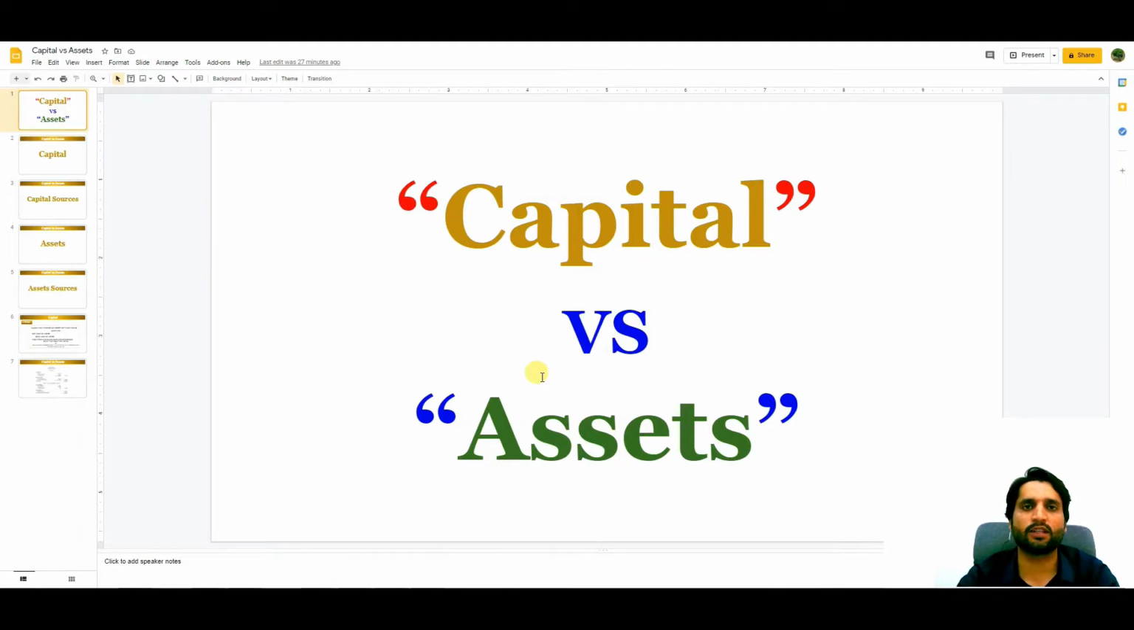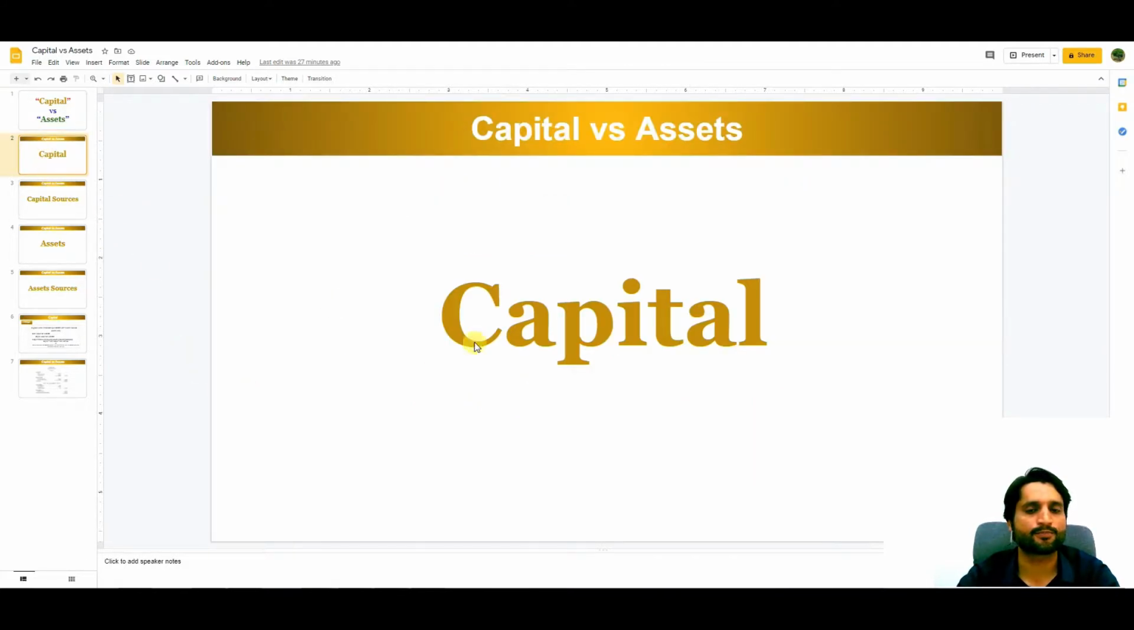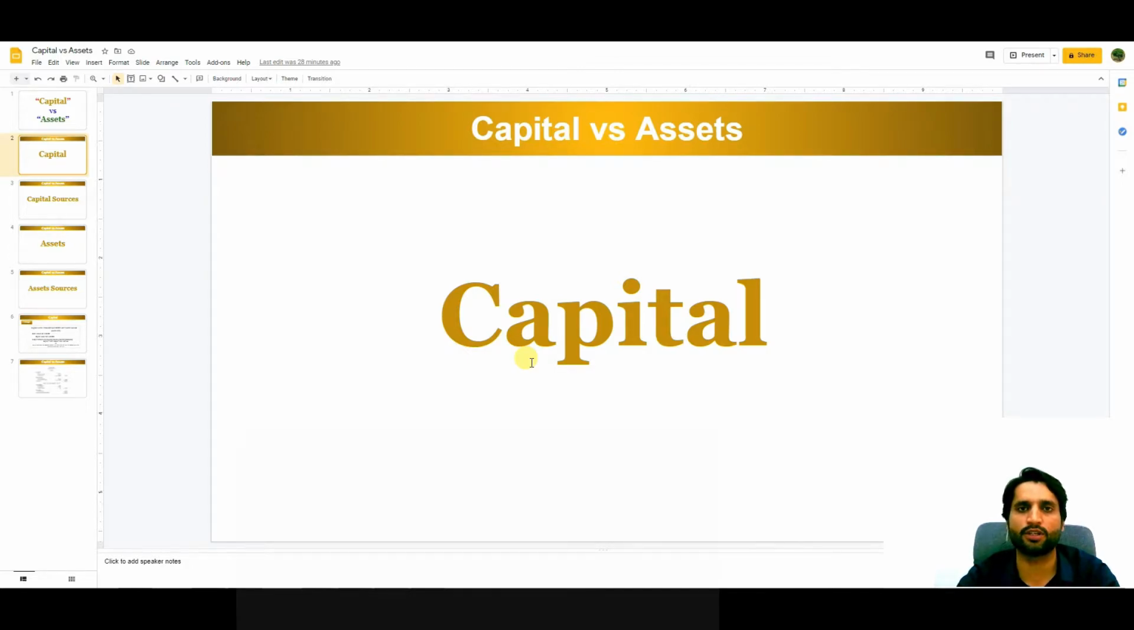So let's start with the definition of capital here. So what is capital? The capital is the net worth of the company, or it is a net value of any company. Like if any owner or the shareholder is going to invest in any company, so that money or those assets which he is going to invest in the business is called capital.